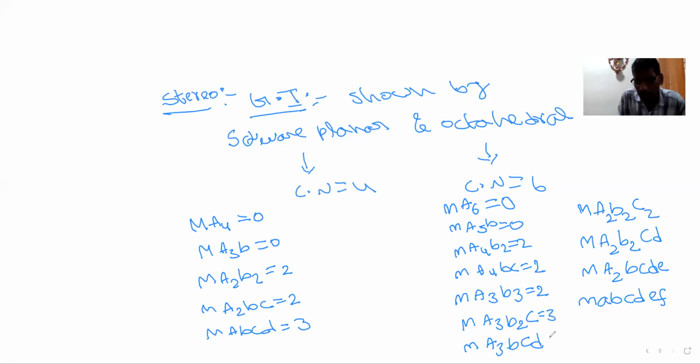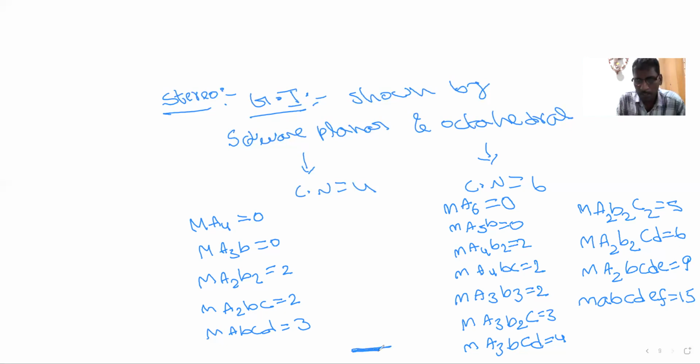Then this will be 3, 4, 5, 6. It will exhibit 9 and it will exhibit 15. When all are different ligands, the possibility will be 15 isomers in octahedral. When all are different in square planar, 3 isomers are possible. Just remember these numbers.